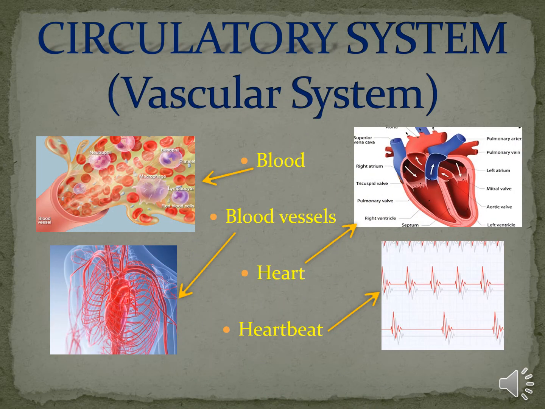The circulatory system is also named the vascular system. The circulatory system is made up of blood, blood vessels and the heart. Here we also discuss the heartbeat.